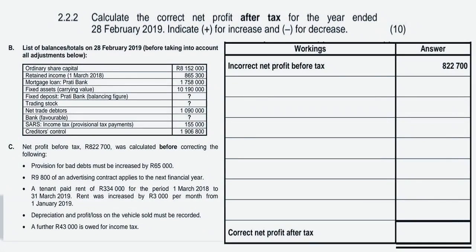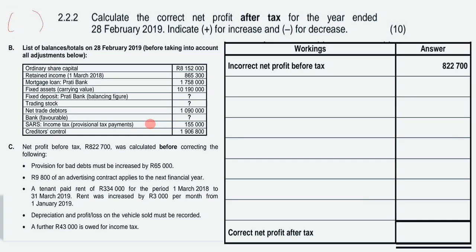So we have the following questions. 2.2.2, calculate the correct net profit after tax for the year ended 28 February 2019. Indicate a plus for increase and a minus for decrease. So guys, remember to indicate a minus, you can use brackets. Bracket stands for subtraction in accounting.